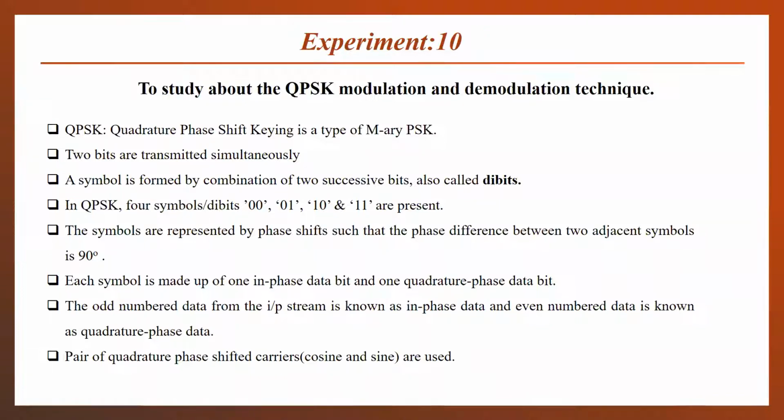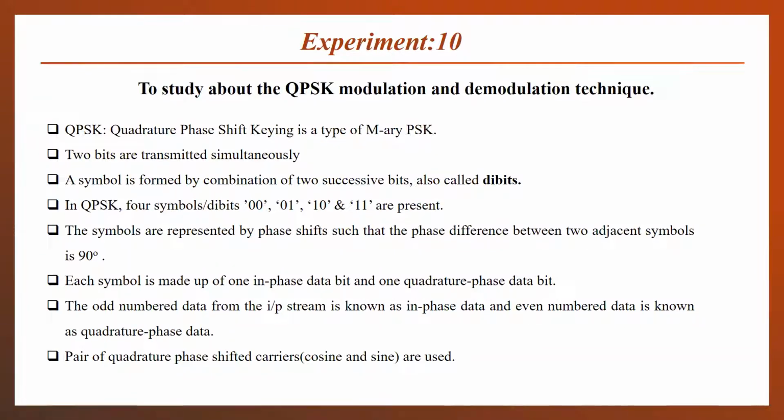Similarly, when a 4-bit combination is present, it is 16-ary PSK. For the 2-bit combination, we term it 4-ary PSK, or QPSK.